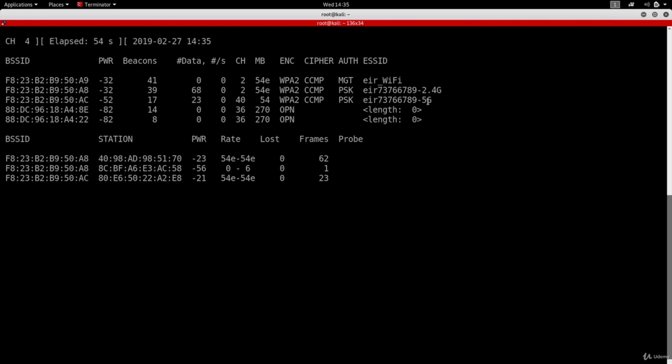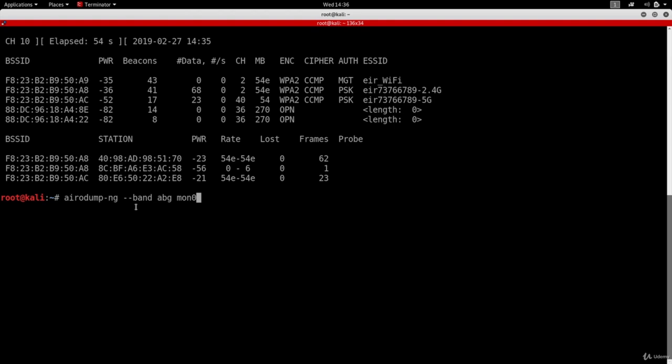But as you can see, you can just run the command like so with band ABG, and this way you'll be able to capture data sent over 2.4 and 5 GHz frequencies. Also keep in mind, in order to sniff data on 5 GHz frequency, like I said, your wireless adapter needs to be able to support this band. So simply adding the band argument will not work unless your wireless adapter can support and can sniff data on this band.